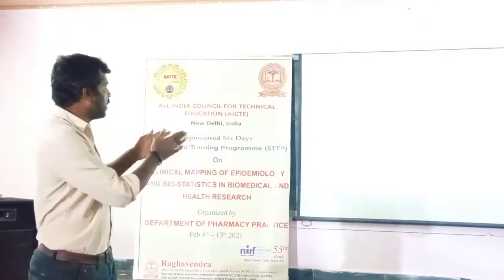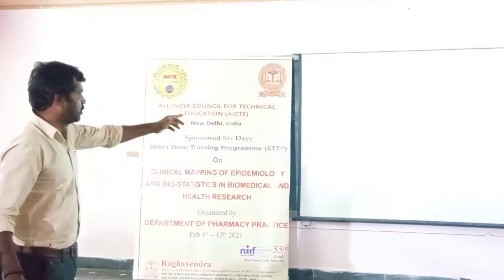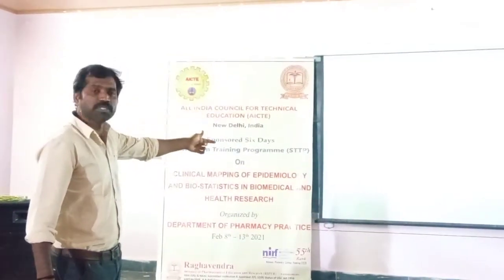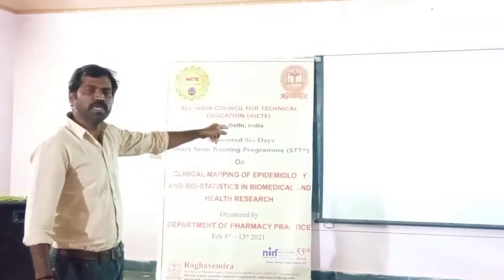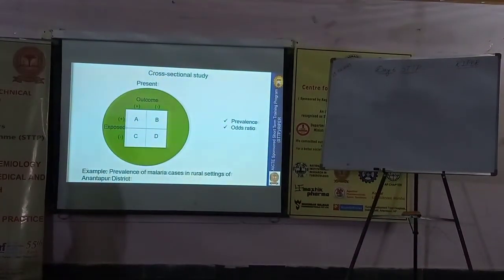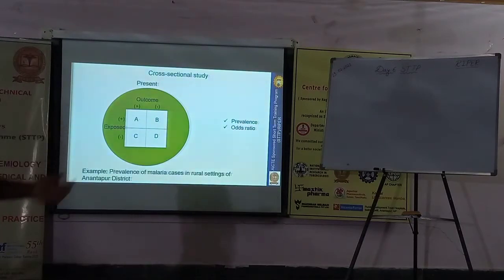Then he makes the relation: taking exposure as smokers and non-smokers, A is smoking with lung cancer, B is smoking with no lung cancer, C is no smoking but having cancer, D is no smoking, no cancer. Finally we make a 2 by 2 table and can calculate the odds ratio. This happens at a single point of time.